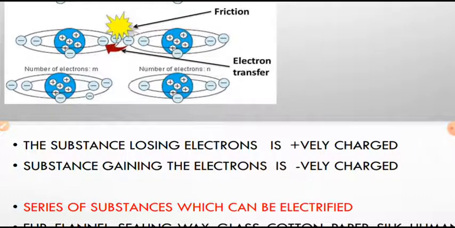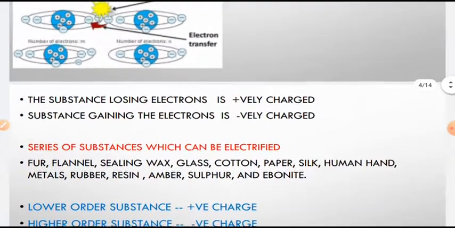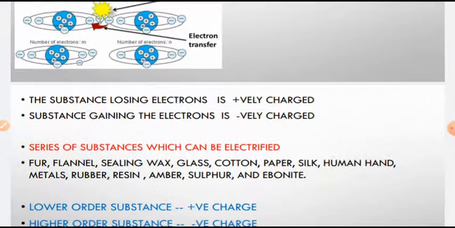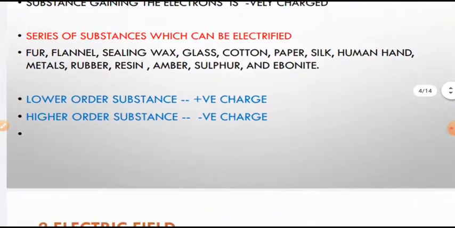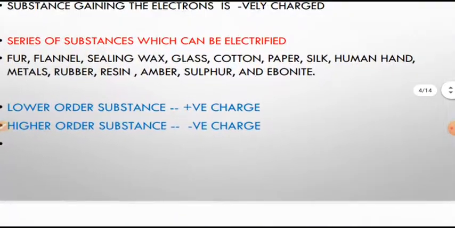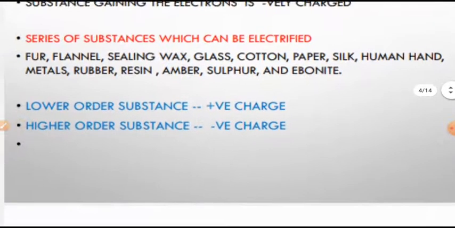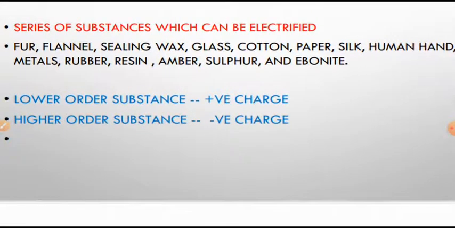By rubbing, so what type of substances are to be taken? Here we have a series of some substances. In the series, the substances are arranged in an order. So this is the series of the substances here.